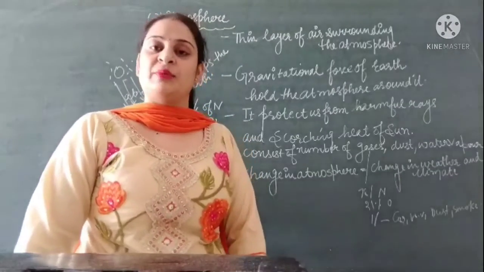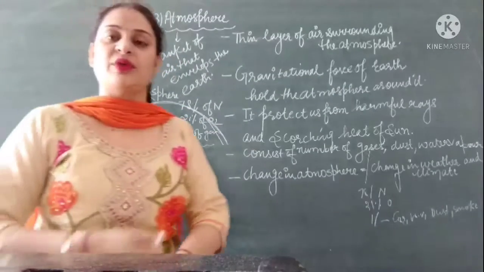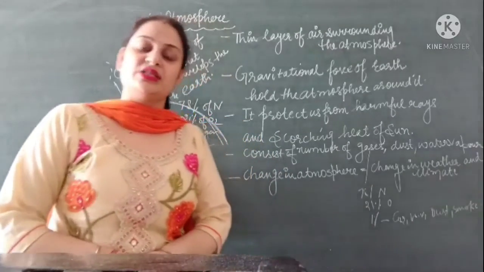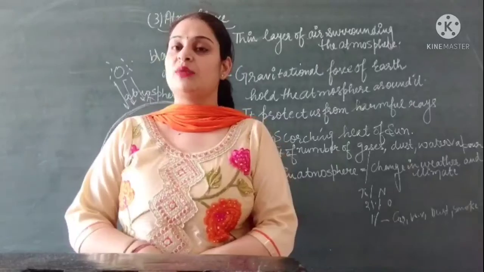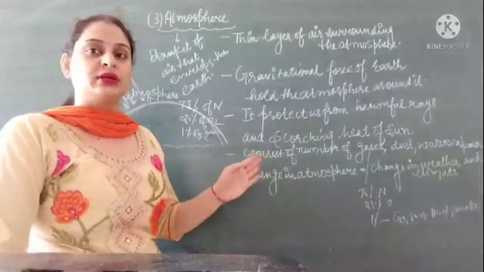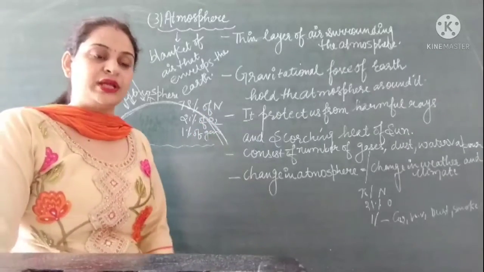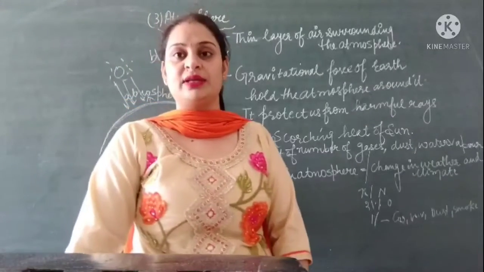So this was your first topic of this chapter, environment, in which we have discussed that environment consists of two types: first is natural environment and second is human environment. In this video we have discussed the natural environment concept, in which we came to know that the natural environment consists of living things as well as non-living things.